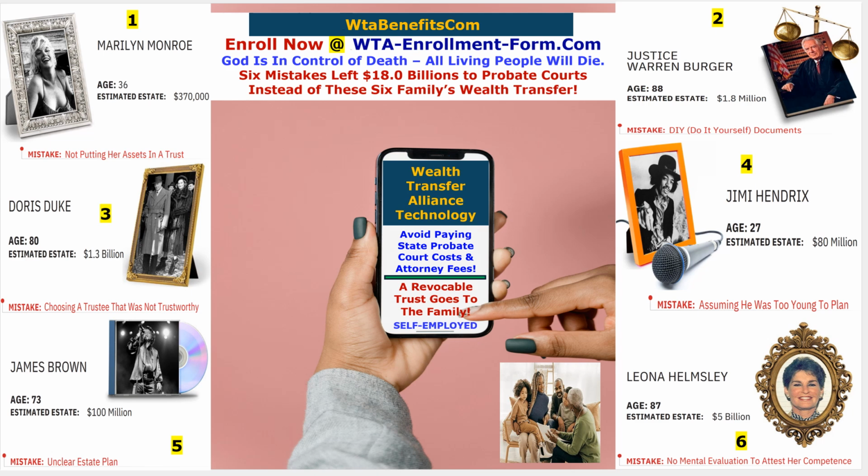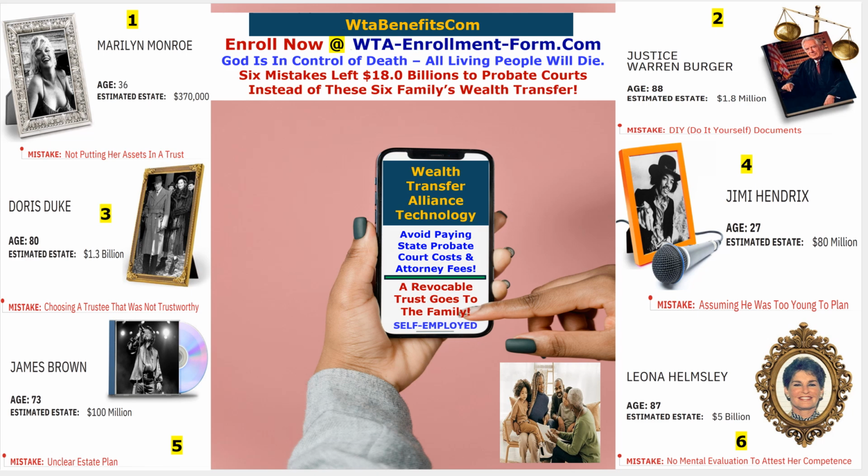Marilyn Monroe, for those who may know who she is, maybe if you're 18 years of age you may not know who Marilyn Monroe was, but she left $370,000 in probate. Look at Daisy Duke. Daisy Duke left $1.3 billion in probate court. Well, look at James Brown.